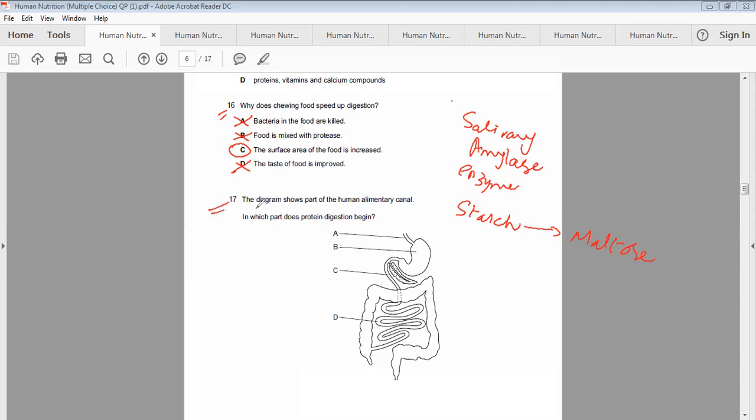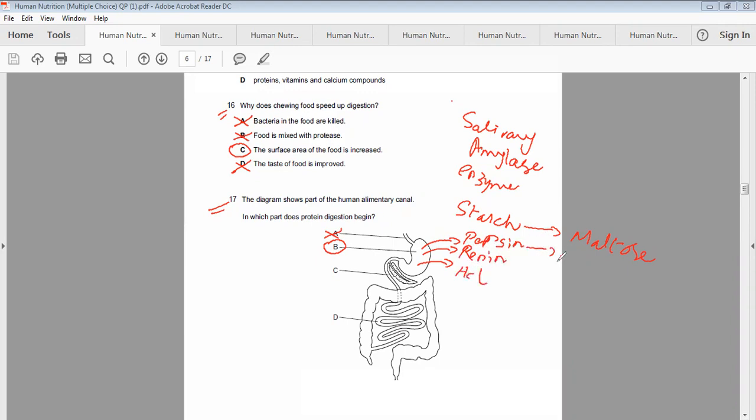Now another MCQ: the diagram shows part of the human alimentary canal. In which part does protein digestion begin? In the esophagus, no type of digestion takes place. Yes, in the stomach protein digestion is started because three things are present: pepsin, renin, and HCl.